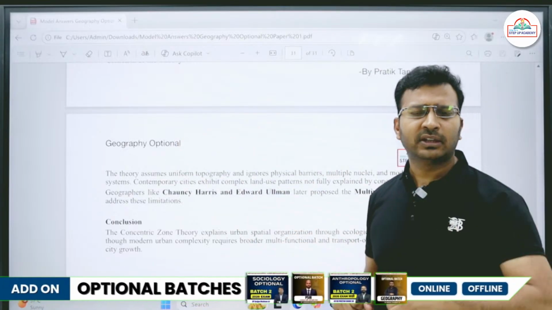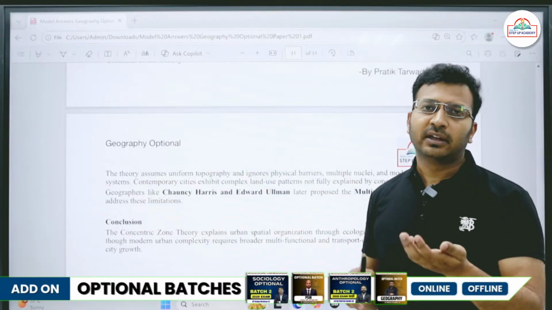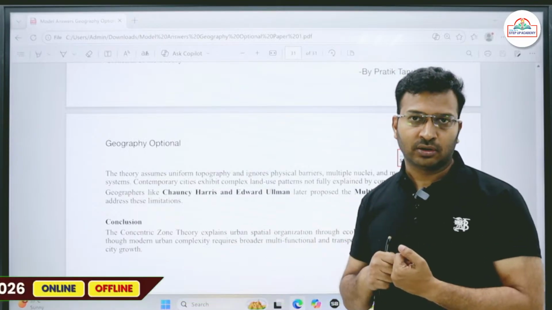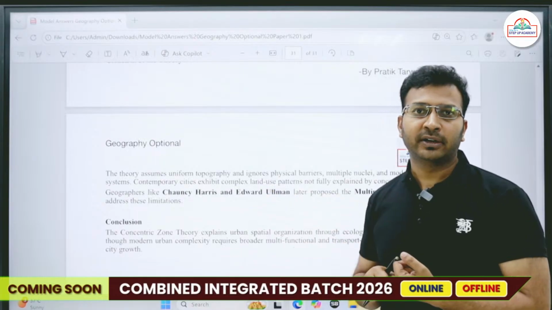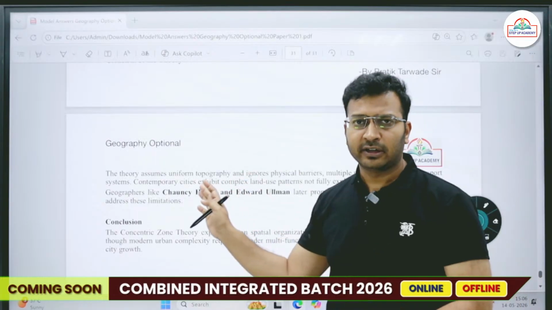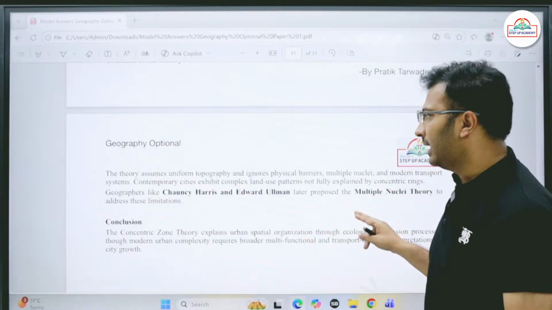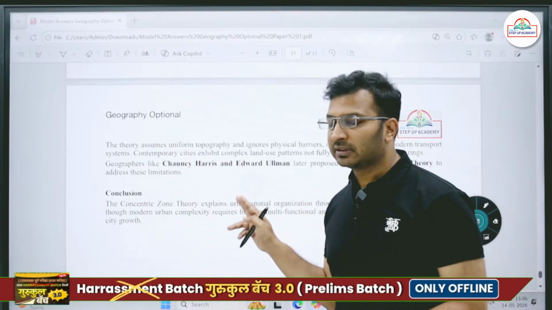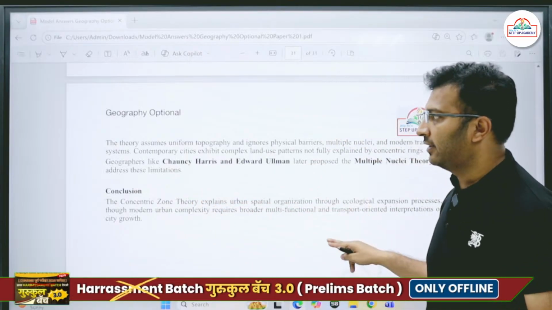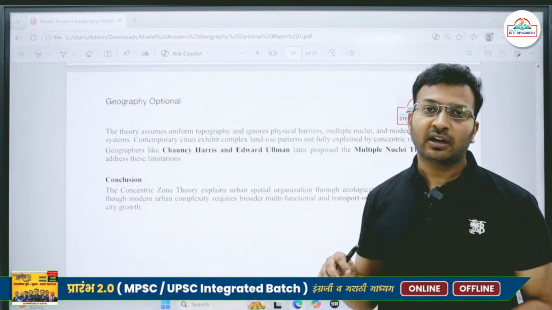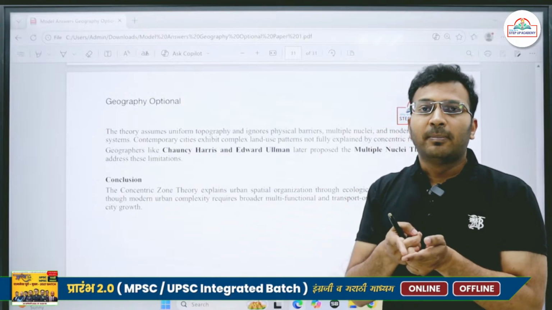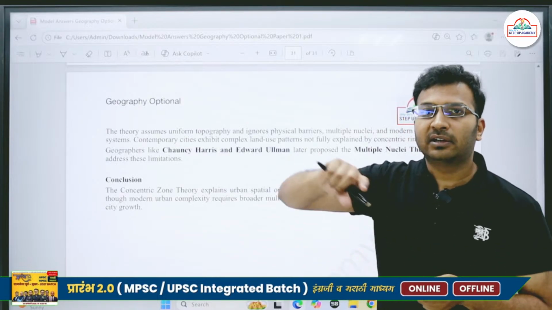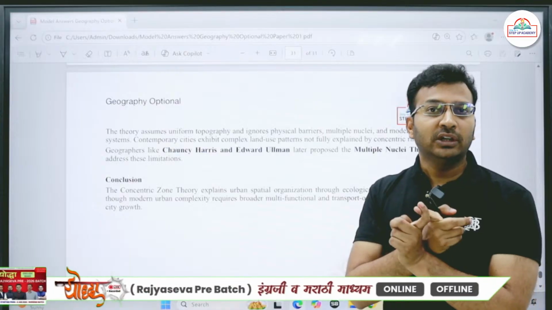Even if I talk about the Delhi example, we have Connaught Place, and Karol Bagh has developed as a complete hub, then Sadar Bazaar has developed differently. So multiple nuclei are developing, and modern transport systems have developed, as a result of which cities have expanded. Nowadays cities are not expanding only in a circular manner, but also in the direction where the transportation network is present.